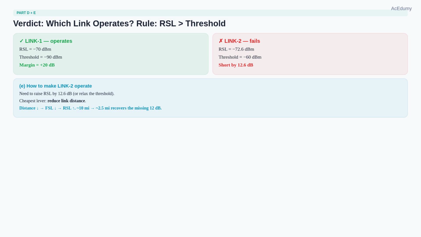Part E. What can we do to fix LINK-2? We need to either increase RSL or relax the threshold. Since the receiver is fixed, the practical fix is to reduce the link distance. Shorter distance means lower FSL, which directly raises RSL. Cutting the distance from 10 miles down to about 2.5 miles would gain us the missing 12 dB and put the link back in the operating zone.